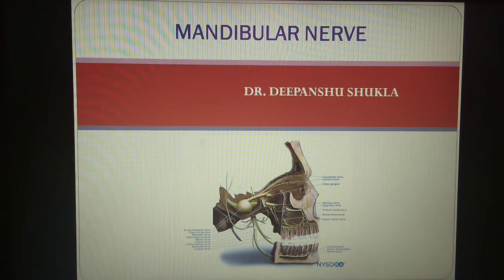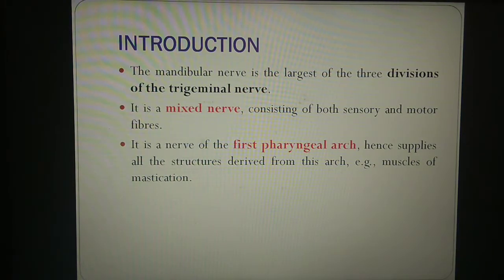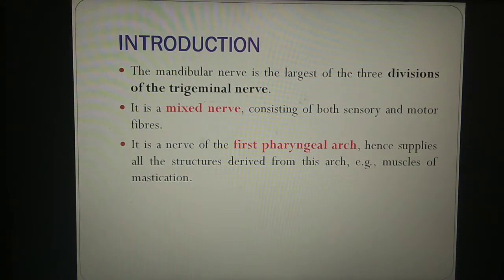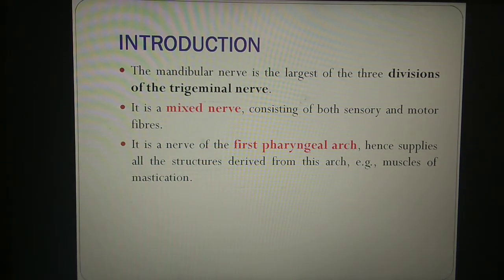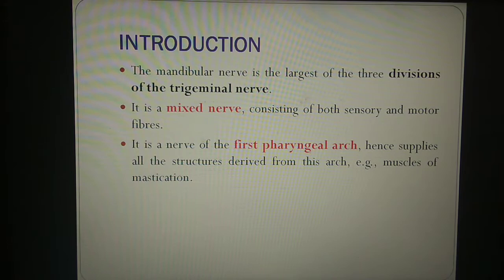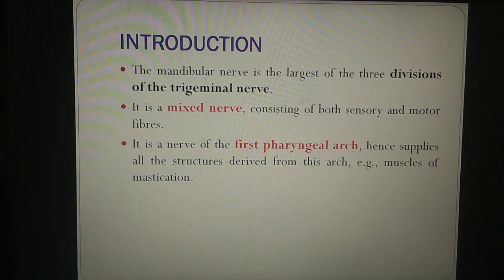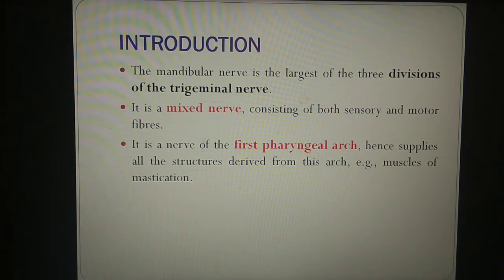Today we will discuss the mandibular nerve. The mandibular nerve is the largest nerve of the three divisions of the trigeminal nerve. It is a mixed nerve consisting of both sensory and motor roots. It is a nerve of the first pharyngeal arch, hence it supplies all the structures derived from the first pharyngeal arch, like the muscles of mastication.